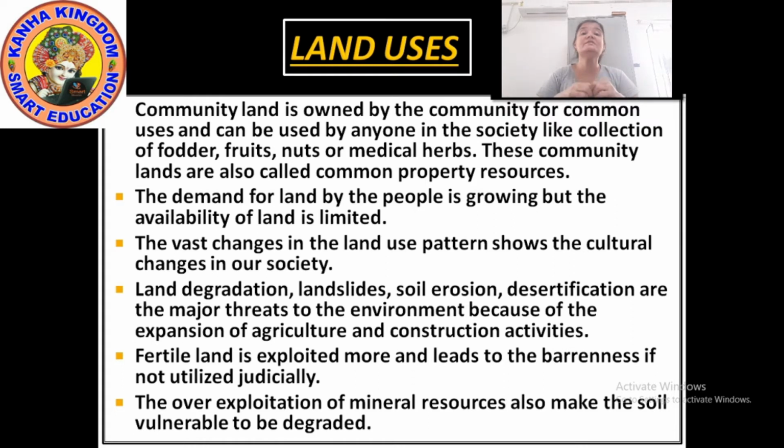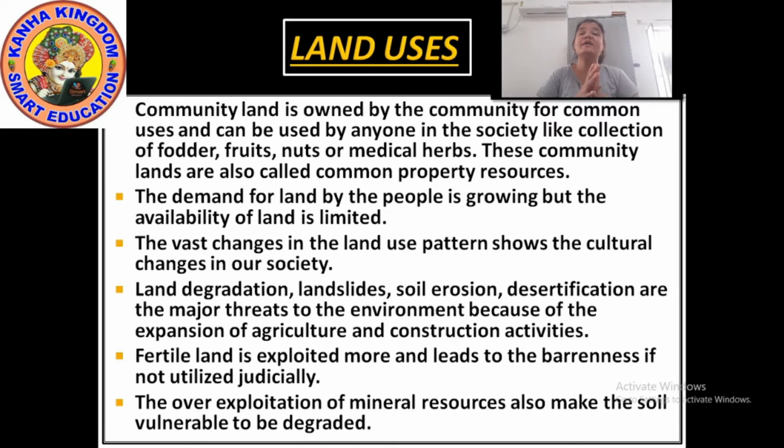Properly means here it's trying to explain to us that the land which is fertile, you should use that land for agriculture or for growing trees. But on that fertile land, you should not make buildings, complexes, malls, factories, industries and such kind of things. But the land which is not of use, for that you can do it. But on the fertile land, no, don't do it.